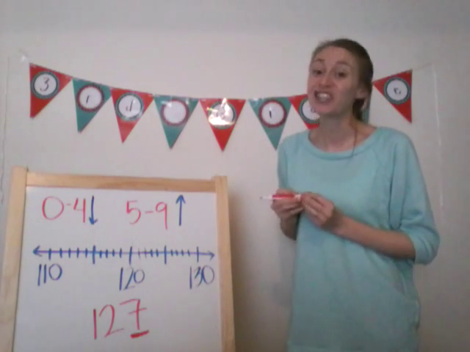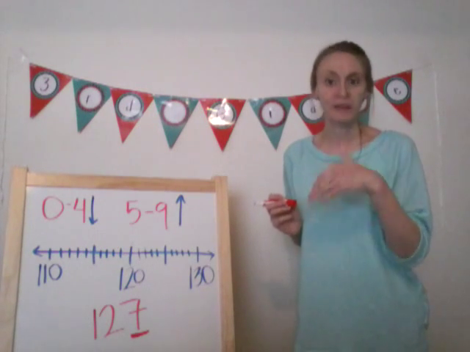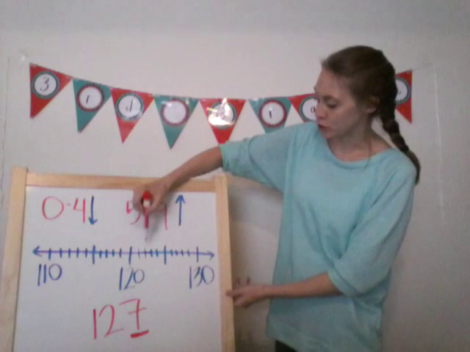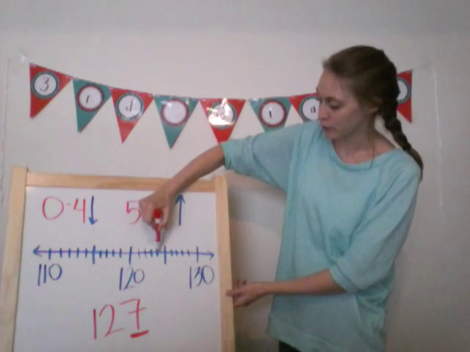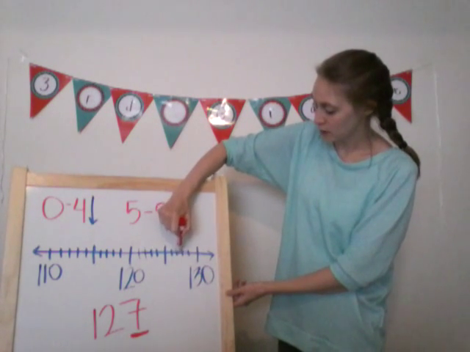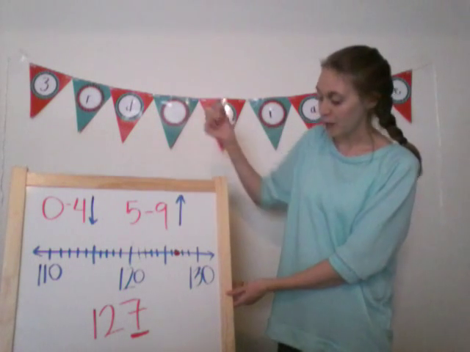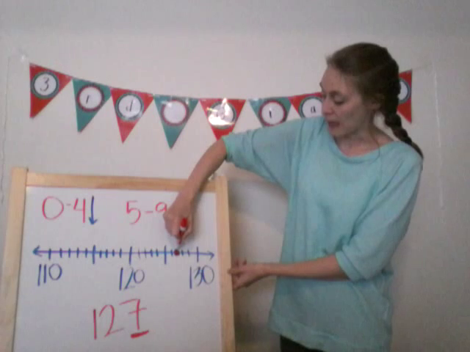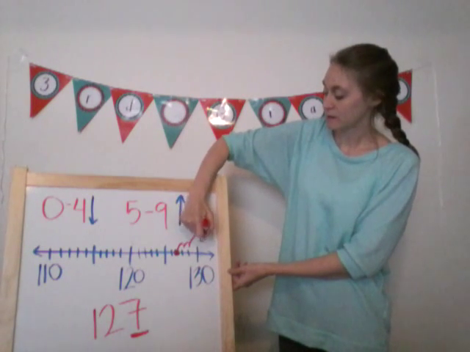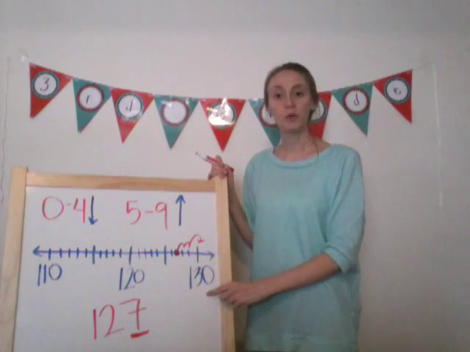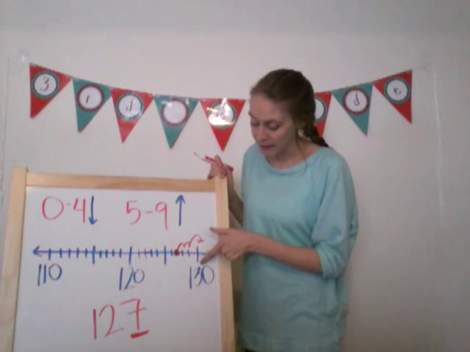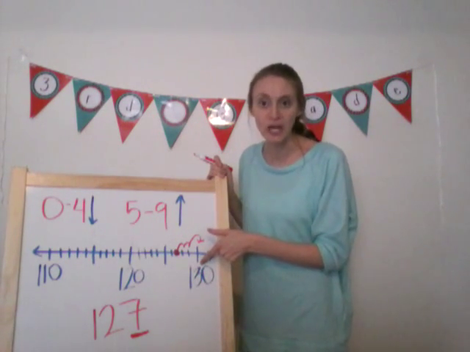Let's look at it on our number line so it makes a little bit more sense. So 127, 120, 121, 122, 123, 124, 125, 126, 127. Because I'm going to round it up to the nearest 10, I'm rounding it up to 130 because the tens place is going to be 30.